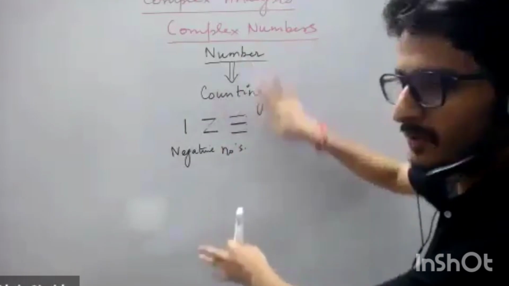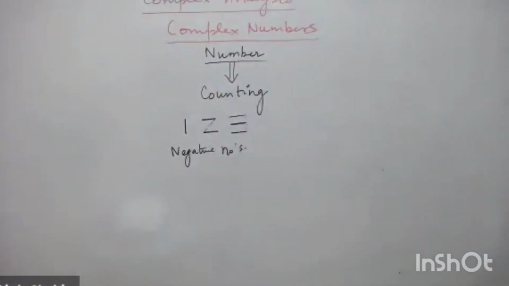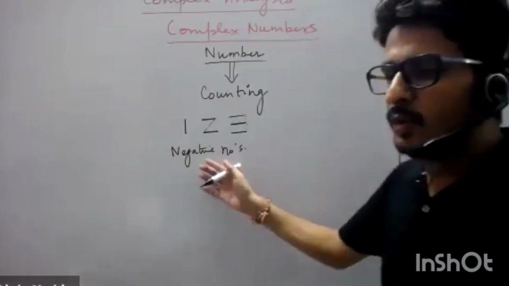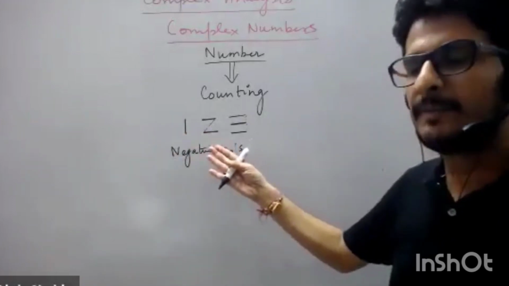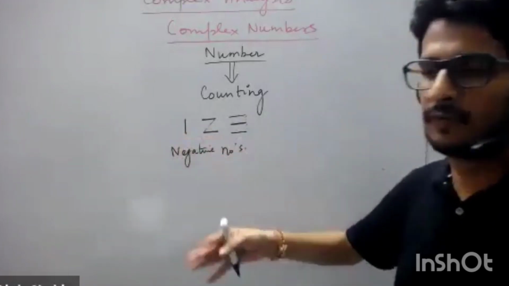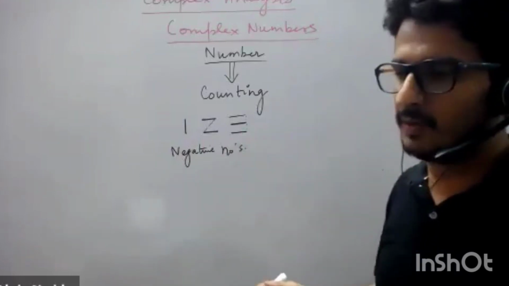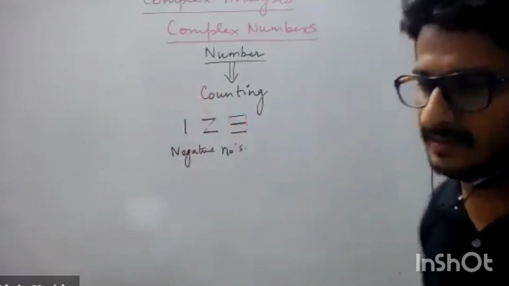So we understand positive and negative numbers in terms of counting. On the other hand, the numbers between 1 and 2, between 1 and half, for all those we have different classes of numbers: rational numbers, irrational numbers, etc., which we understand.